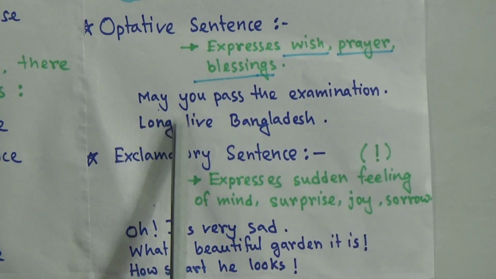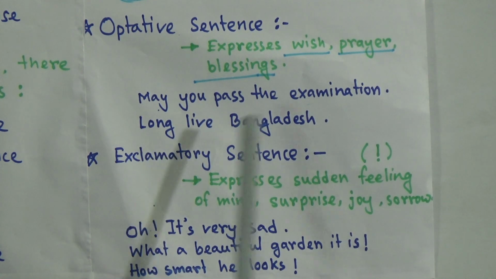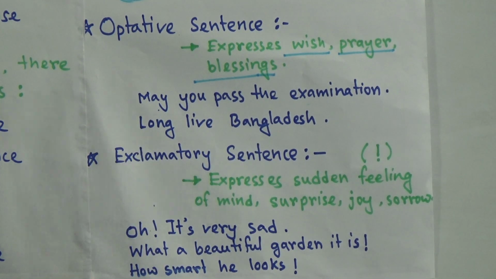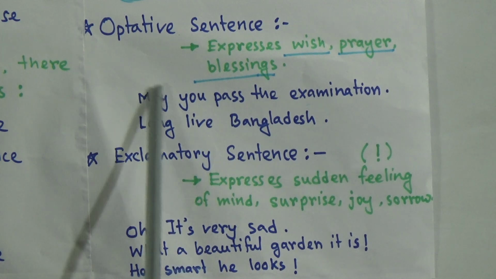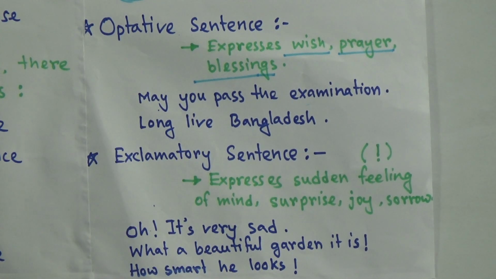And long live Bangladesh. This is also a prayer or wish. So these two examples are from optative sentence. And now the last kind of sentences is exclamatory sentences.